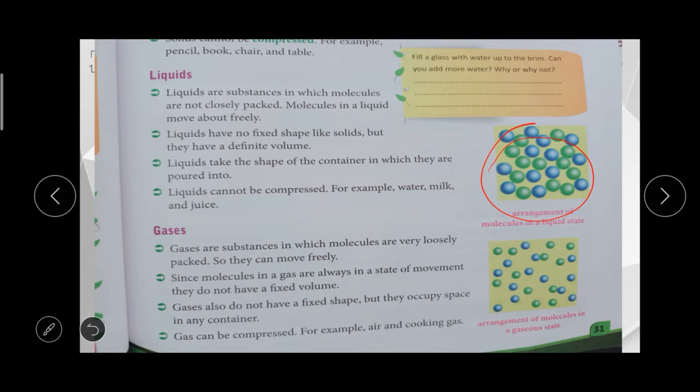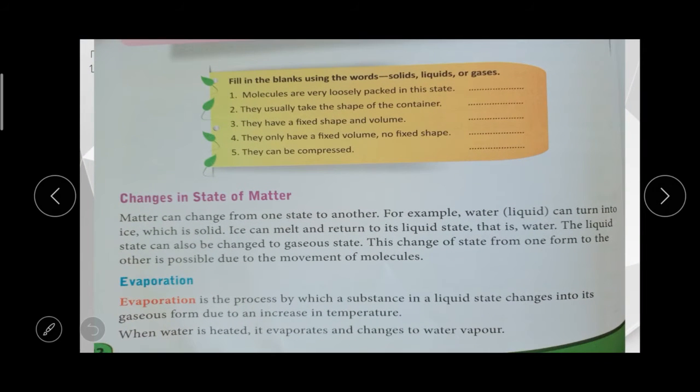Gas does not have a fixed shape, but it can occupy the space in the container. We can compress gas, for example air and cooking gas. In a 7-Up or Sprite drink, the gas is compressed inside the liquid. The only state of matter which can be compressed is gas. Solids and liquids cannot be compressed. Do you understand? The next one is changes in the state of matter.